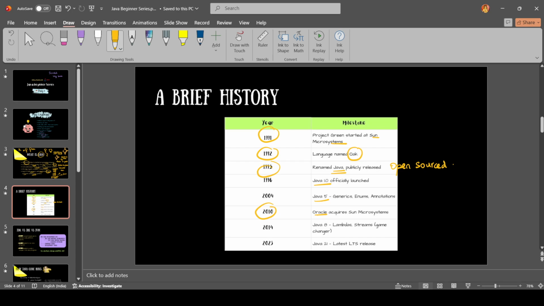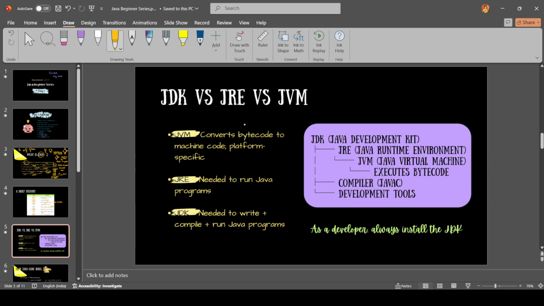Only in 2010 did Oracle acquire Sun Microsystems, and Oracle owned Java. Then they created Java 8, which became the game changer. It had lambdas and streams, and Java 5 had generics, enums, and annotations. Annotations we'll be seeing in J2EE, Java Enterprise Edition. It's an advanced concept, so after completing all this Java, we'll move on to J2EE also. And in 2023, that is the latest long-term supported release of Java. We use it now. Okay, let's move on to the next.